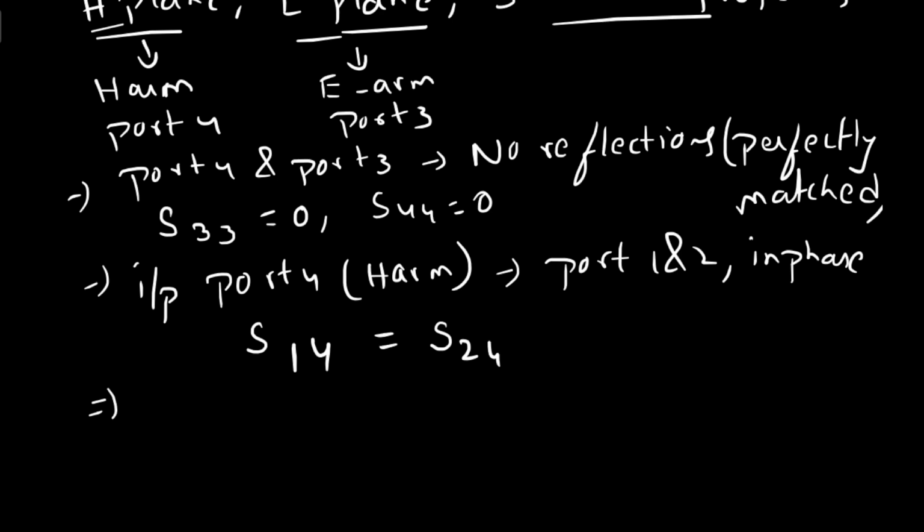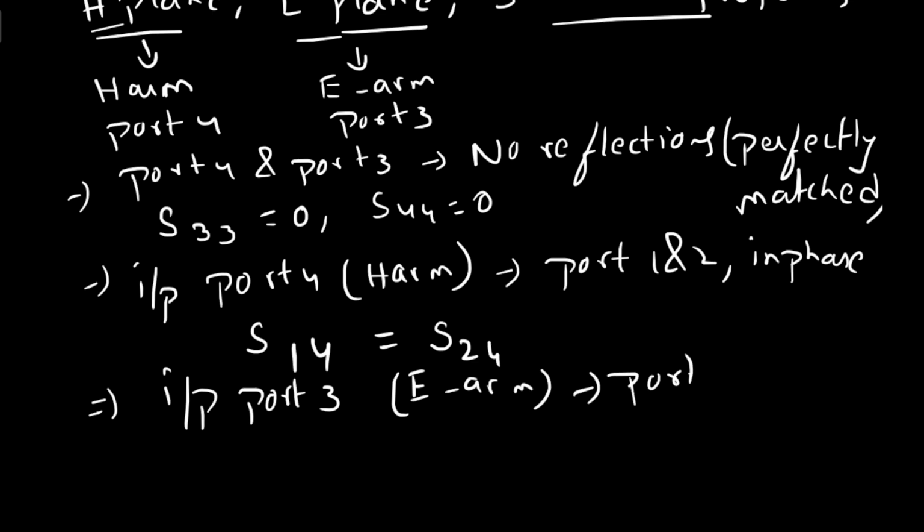Similarly, coming to input applied at port 3. What is port 3? Port 3 is the E arm. E arm means you are getting equal power at port 1 and 2 with out of phase.